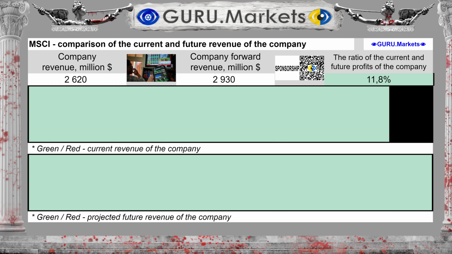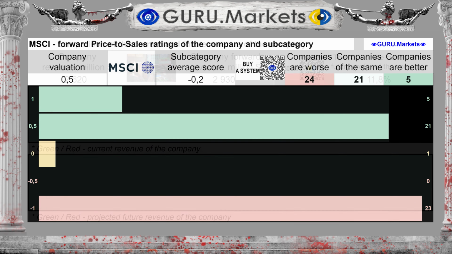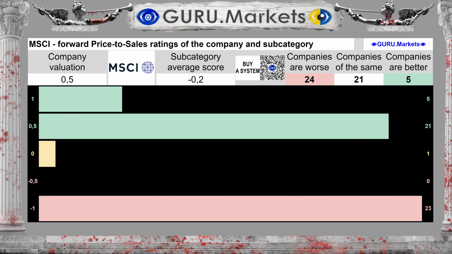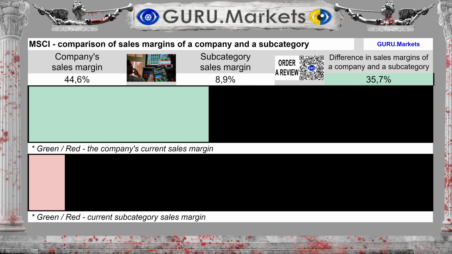Revenue for the last 12 months was $2,620 million. Revenue for the coming 12 months is tentatively expected to be $2,930 million, and this is 12% more than now. Assess projected future revenue performance against subcategory performance: Good, 0.5 points. The sales margin is 44.6%, with an average in the subcategory of 8.9%.